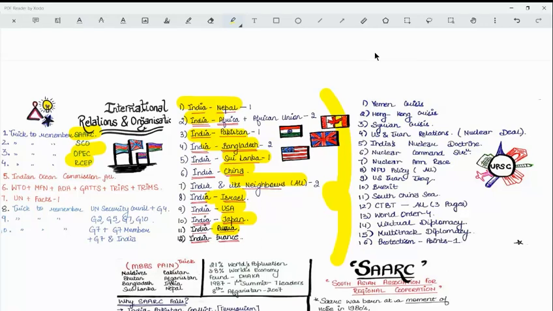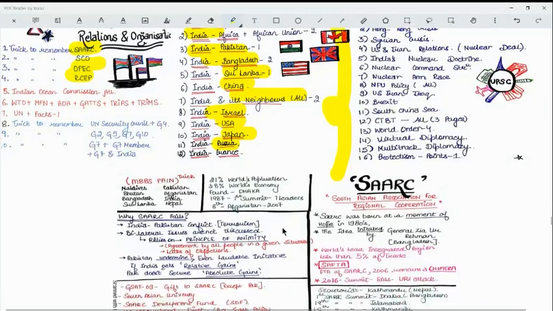So all this you have to study. You have to study a particular aspect from various angles, like the social importance, the economic importance, the geographical importance, the national security importance. Okay, the various ties in various aspects like disaster management, science and tech, health, education, water conservation, agriculture. You have to study all this.